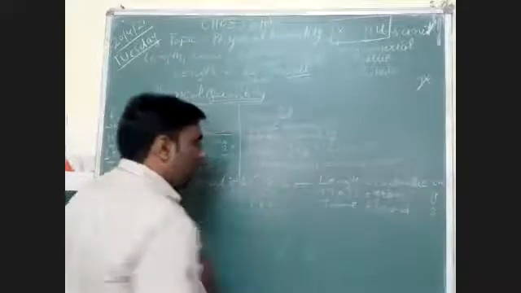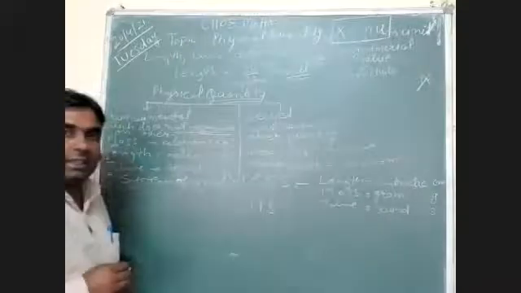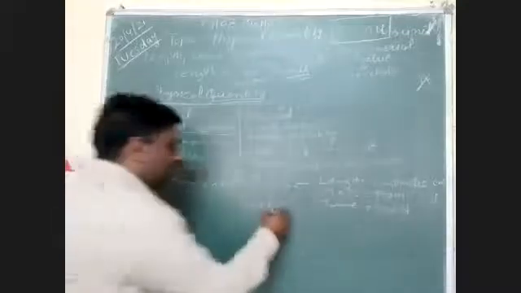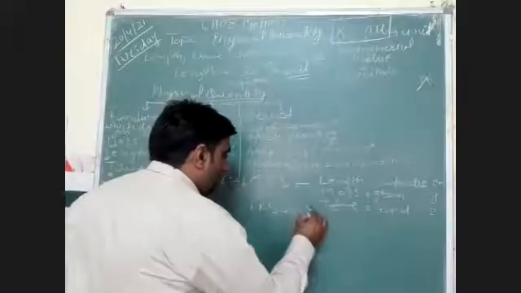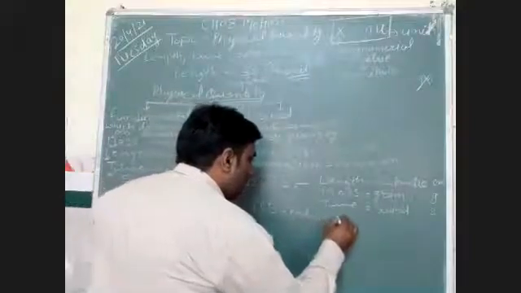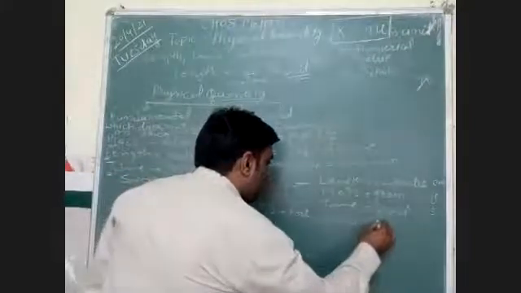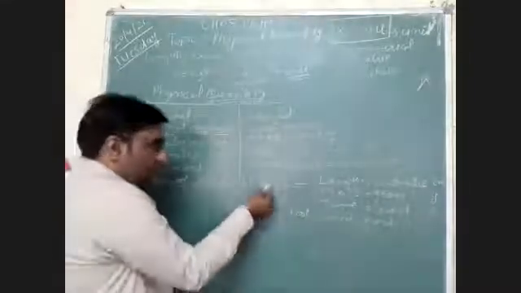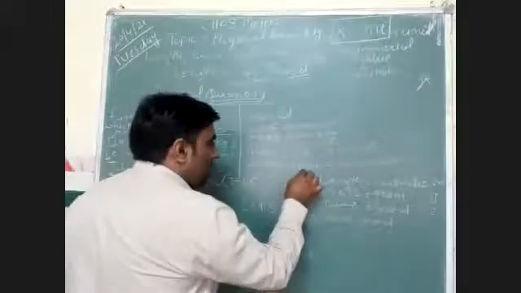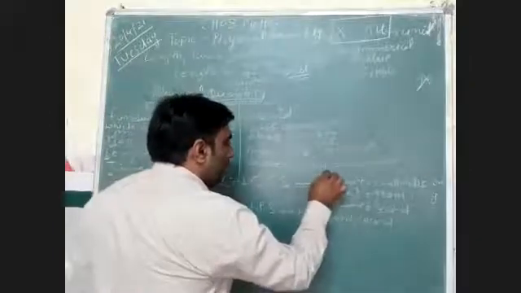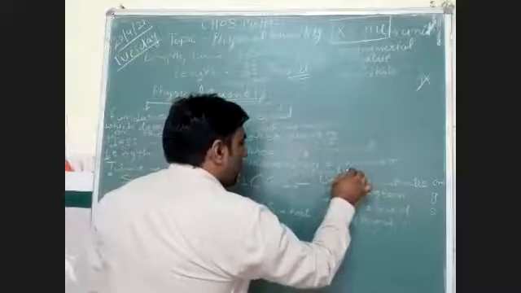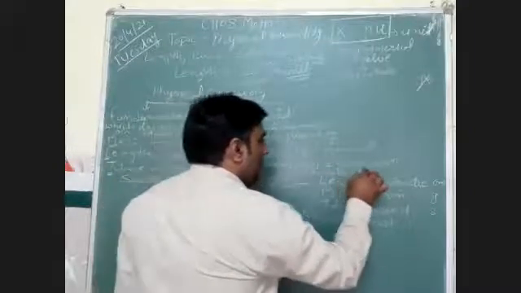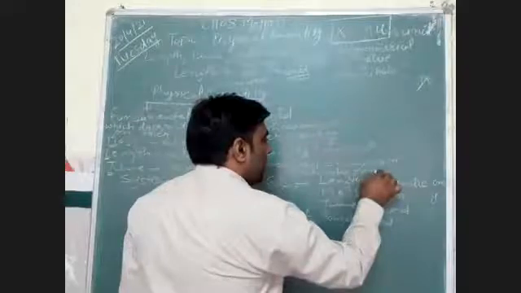Next, the second system of units is FPS, for foot, pound, second system. Here, the CGS system is centimeter, gram, second system.